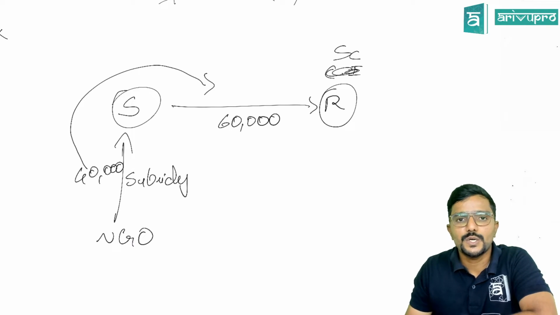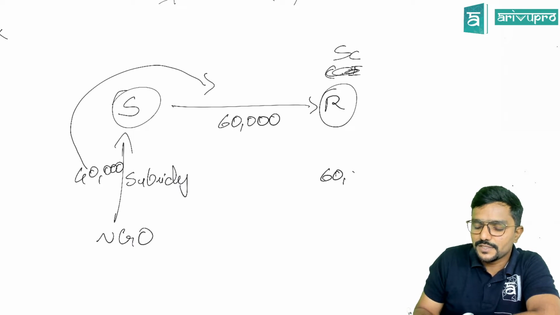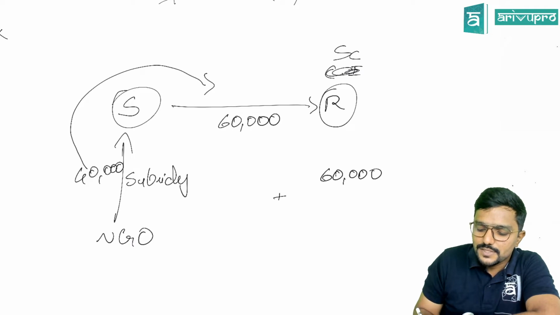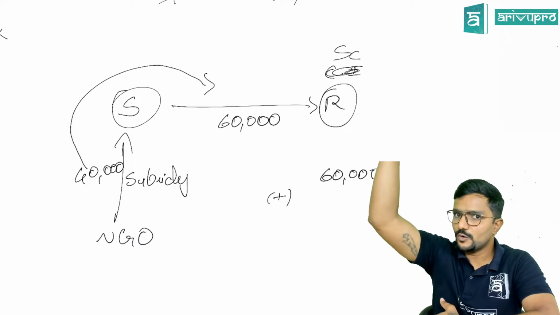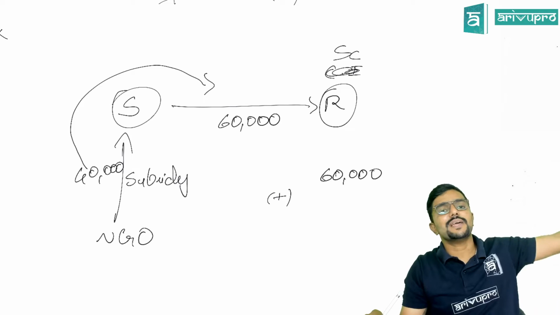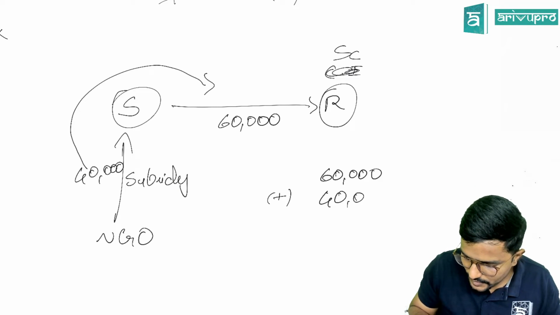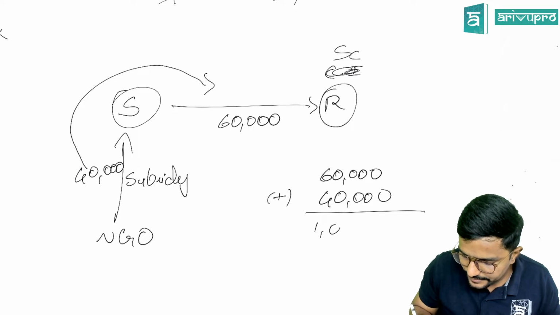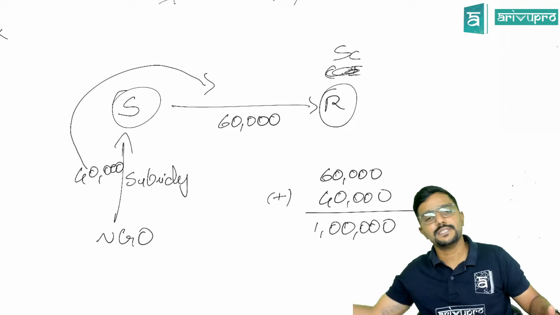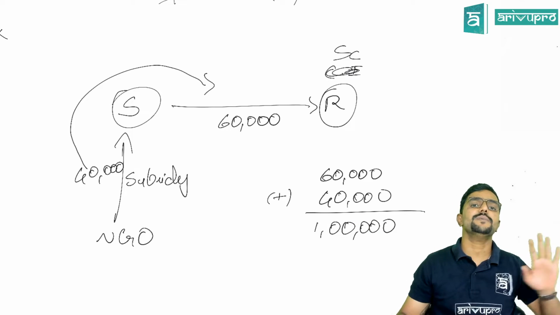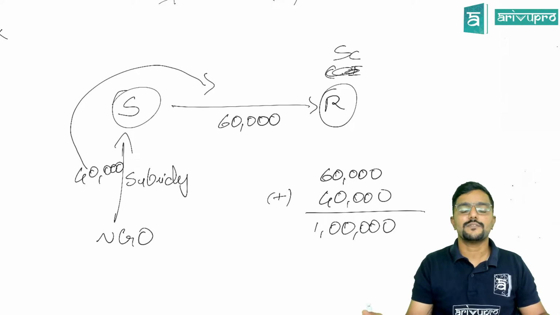Agree? But to calculate the value of supply under GST, what is the price charged to the recipient? 60,000. Plus, if there is any subsidy received which is linked to the price, the price of the goods has been reduced because the supplier is receiving some subsidy, in that case add that subsidy. So what is the value of supply? 1 lakh. Because the supplier totally is getting 1 lakh. Might be 60,000 from the recipient and 40,000 from the NGO. No problem. What is the total amount the supplier is getting? 1 lakh. Take value of supply as 1 lakh.